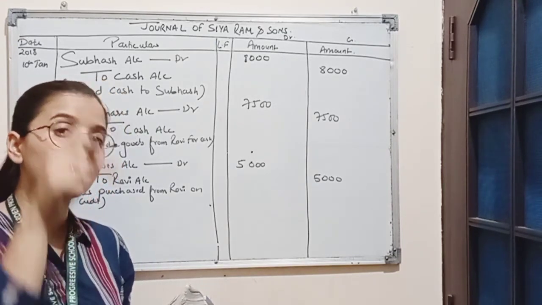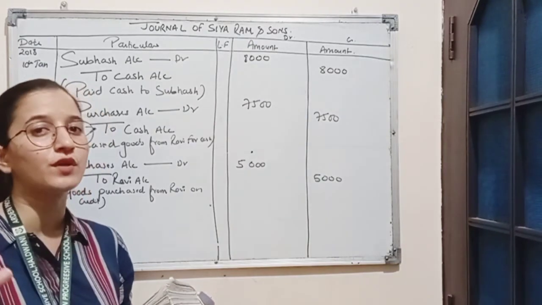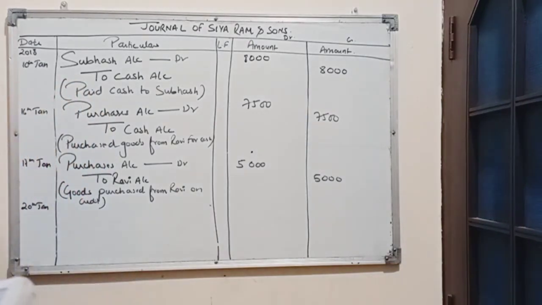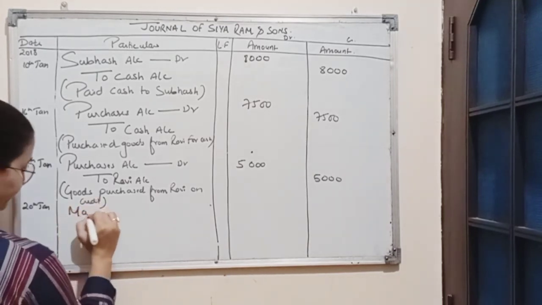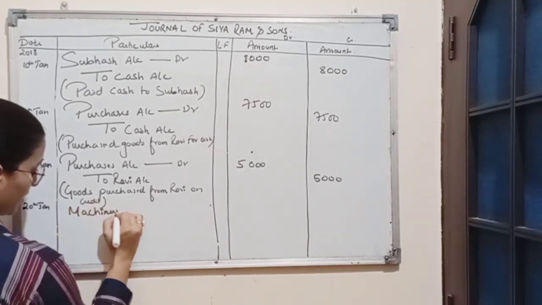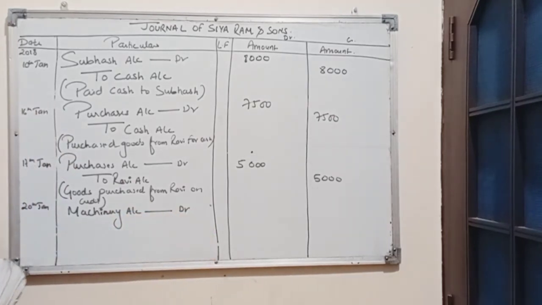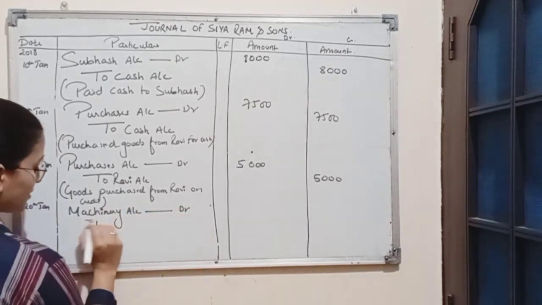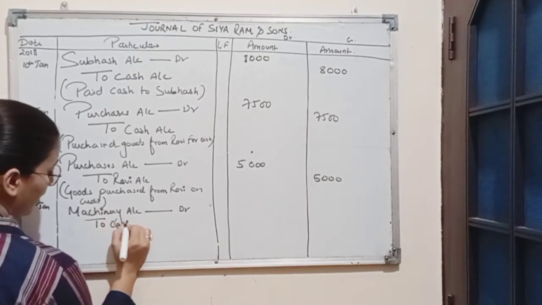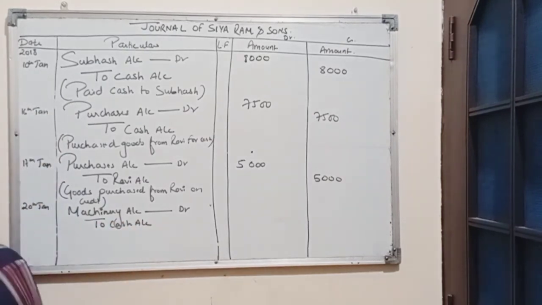That means machinery is coming in the business and cash is going out of business. So here according to the real account rule, we will debit machinery account as machinery is coming in the business and there is outflow of cash. So we will credit cash account.